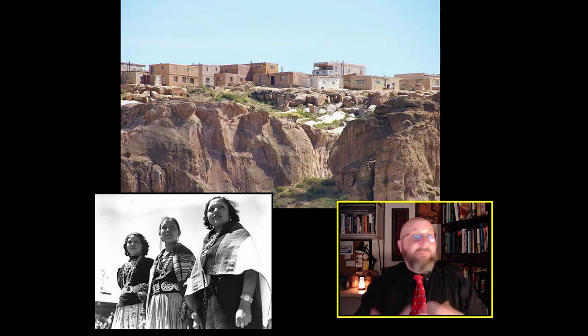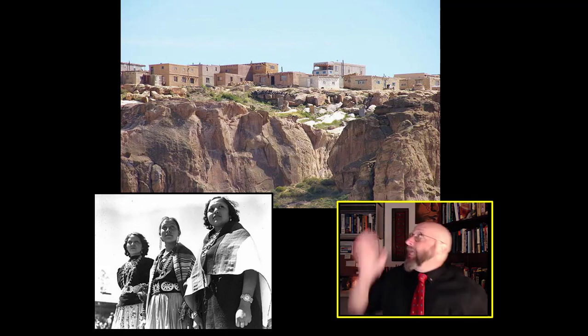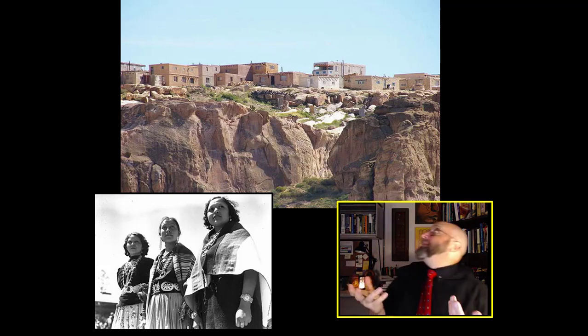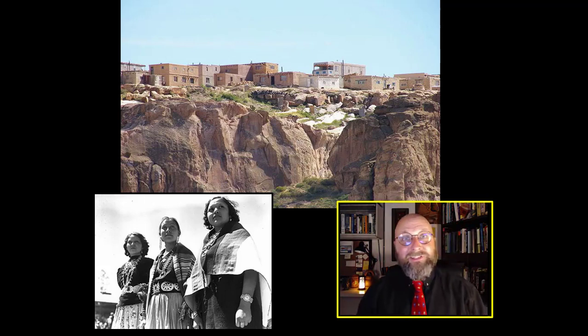Now, you saw a traditional Hopi village. The Hopi are still more or less organized this way today. If you see in the picture right there, this is a modern Hopi village, and you can see it bears a striking resemblance to these traditional Hopi structures. The men still work their scattered cornfields.